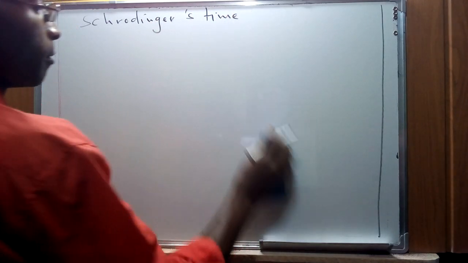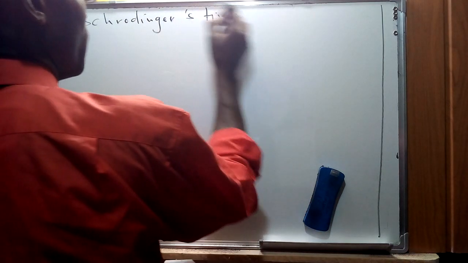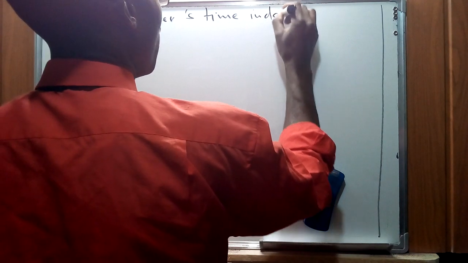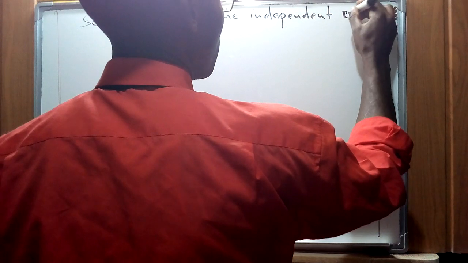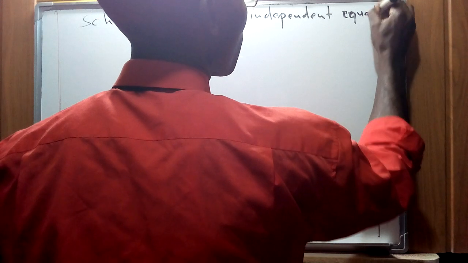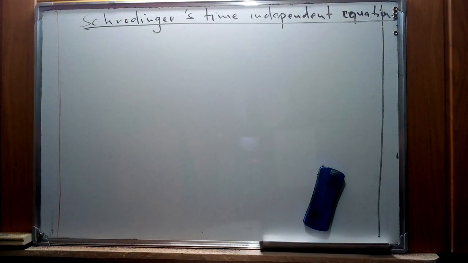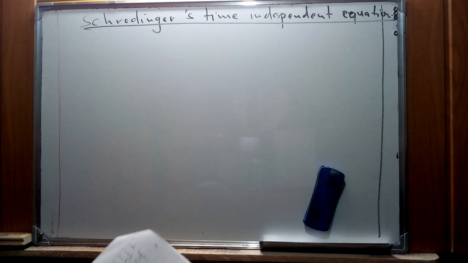stems from the fact that there was a concept of wave particle duality that was advanced by some of the scientists like Niels Bohr and Louis de Broglie and others, who were trying to figure out how they can find a relationship between matter and waves. We have also discussed in one of our videos the concept of matter waves, which are very different from the normal electromagnetic waves that we have seen.